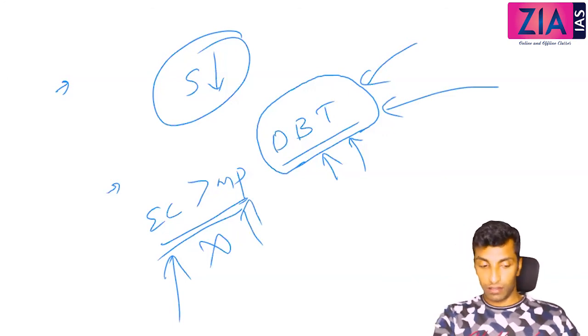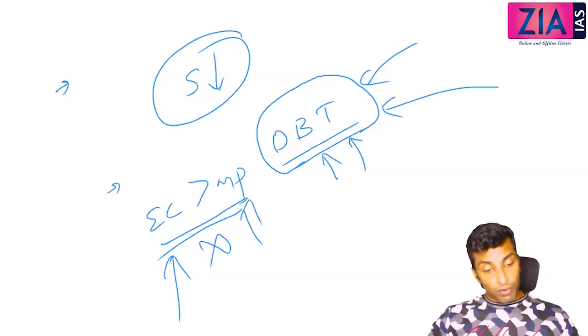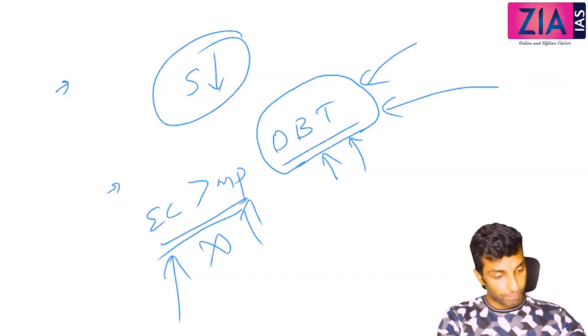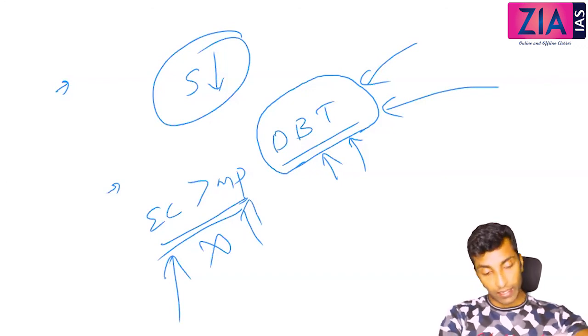Right? Okay. So tomorrow we'll discuss about NFSA, food security components, etc. And then agricultural insurance.